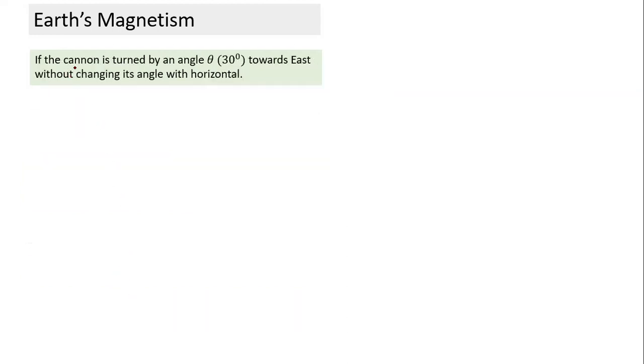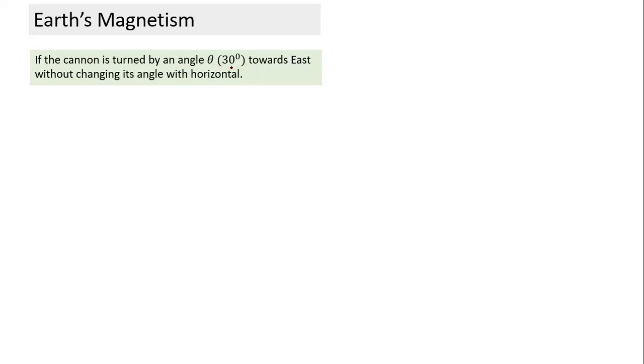Now what we do, we can change the direction of the barrel of the cannon. If the cannon is turned by an angle theta, 30 degrees towards east, without changing its angle with the horizontal, can you all visualize how this cannon would look? Which direction will the barrel point? Now we have rotated by what?